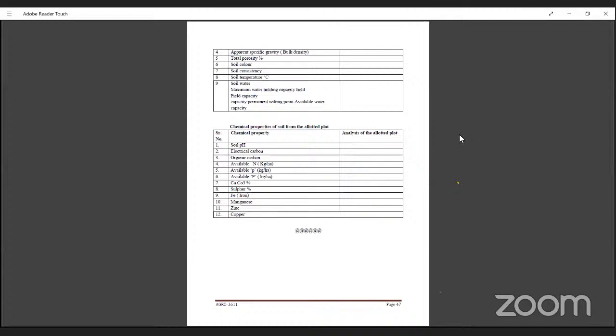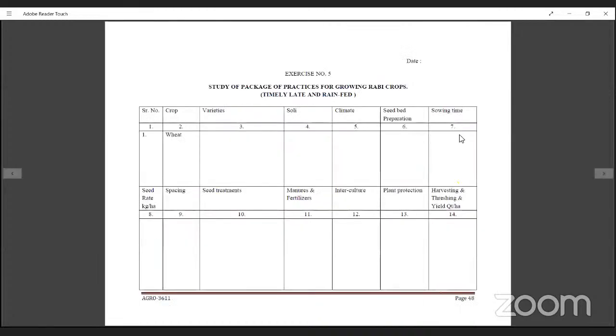Okay, this is regarding exercise number 4. Exercise number 5 we will study in the next class: study of package of practices for growing rabi crops. You already studied this in your first semester. You have to write this table in your manual. I will share this manual in your WhatsApp group. Then you have to write all this, exercise number 5, for the next practical on Monday.